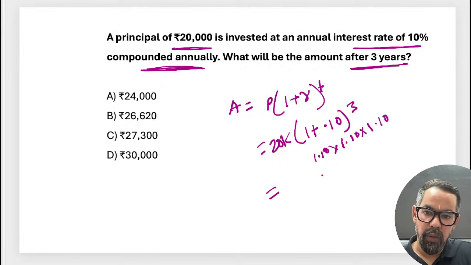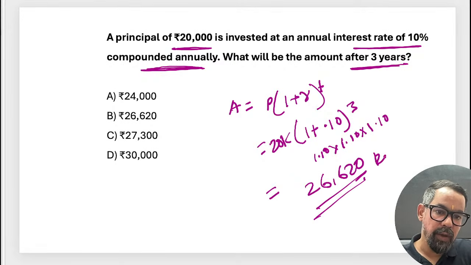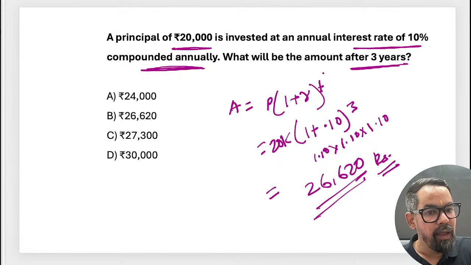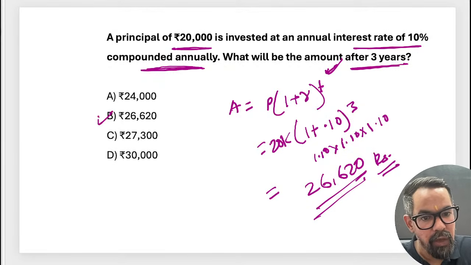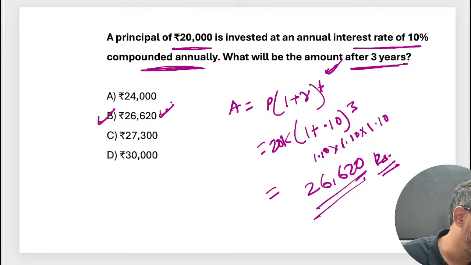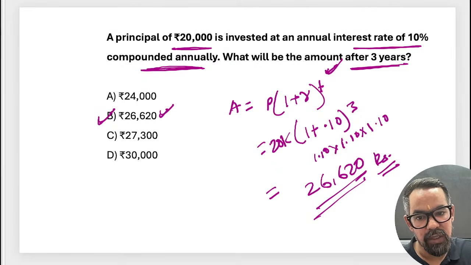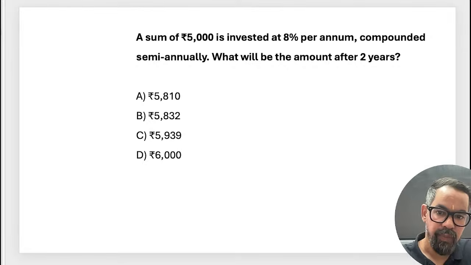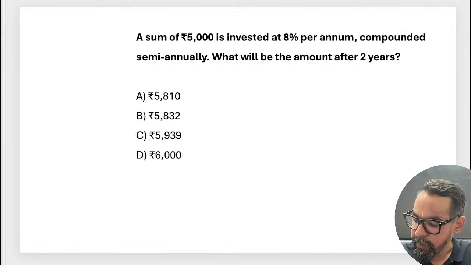So it will come around 26,620 rupees, right? So that is the amount which will be after 3 years. So yes, absolutely right, option B will be the correct answer for this particular one. How come D, Sairam sir? Okay, B only. Sorry. B, that will be the right answer. Next one, 2, 6, 260. Next one.